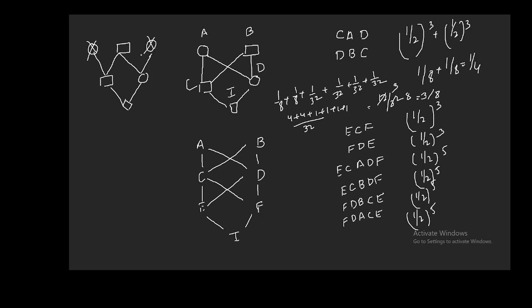So again, the pathways could be 2 only. Suppose this is A, B, C, and this is I. So for the I, if we want to calculate, the pathway could be B, A, and C. Right? There could be only one pathway. So here you can write 1 by 2 to the power 3, which will be equal to 1 by 8. So that's how you can calculate the inbreeding coefficient by the pedigrees.